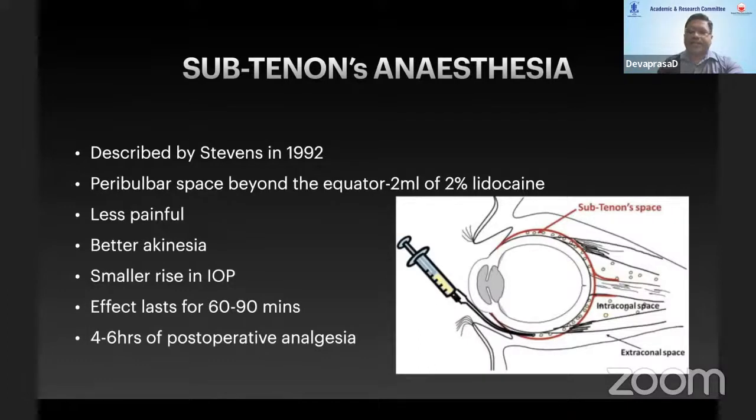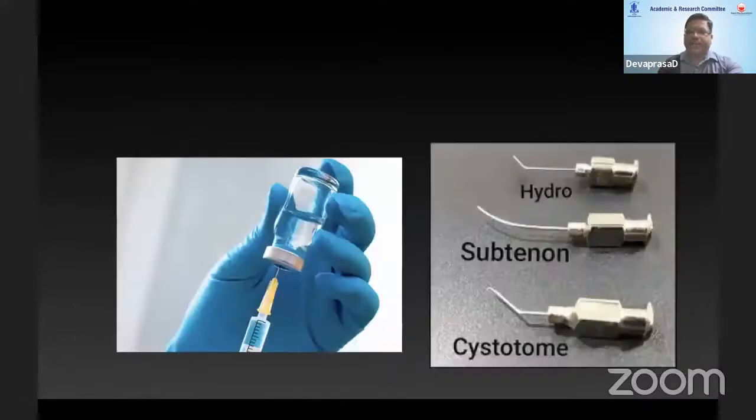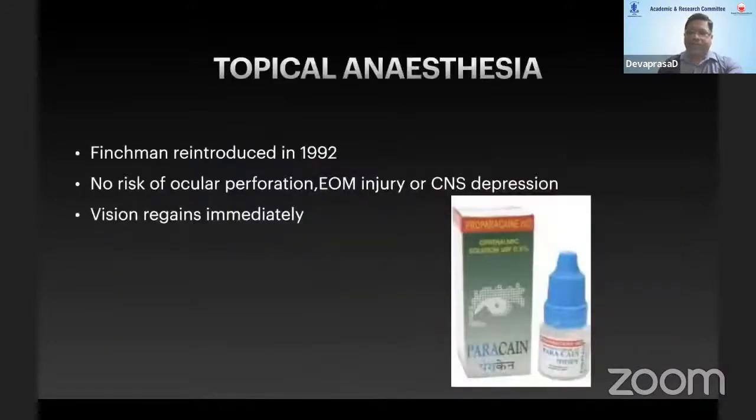The effect lasts for 60 to 90 minutes, with 4 to 6 hours of postoperative analgesia. The sub-Tenon block is given by a special type of cannula, which is angulated and is not bent at any degree. Very commonly used is topical anesthesia, which was reintroduced in 1982 by Fichman. There is no risk of ocular perforation, no injury, no CNS depression, and vision regains immediately. That is the one attractive factor which patients want.